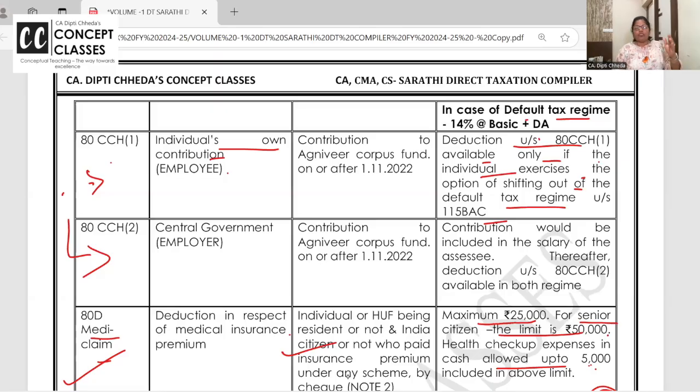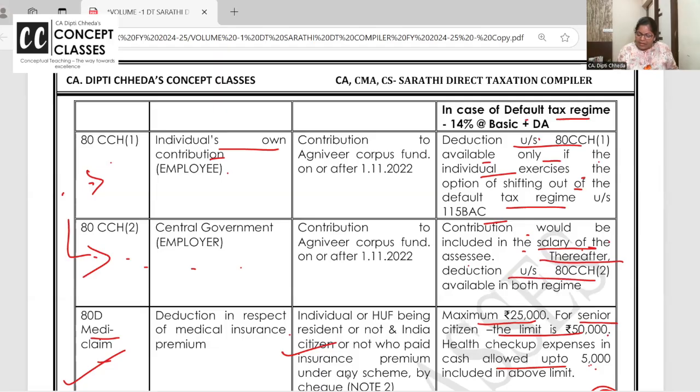Clear? If you shift out of the default tax regime, then as an employee, as an army person, if you have contributed to the Agniveer Corpus Fund, you will get a deduction under 80CCH1. And the central government, your employer, is also contributing. That will be added to your salary and then you will get a deduction under 80CCH2. The contribution would be included in the salary because your employer is contributing. You know how EPF works, it is taxable and then you claim a deduction.